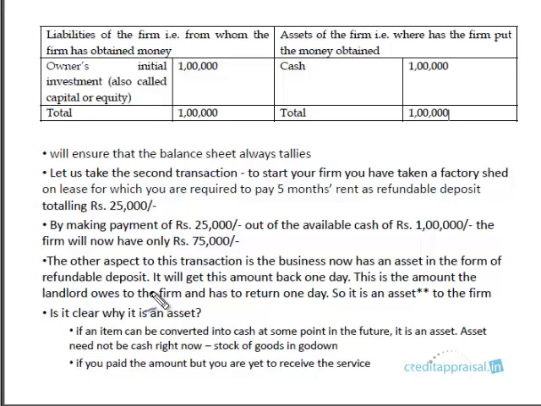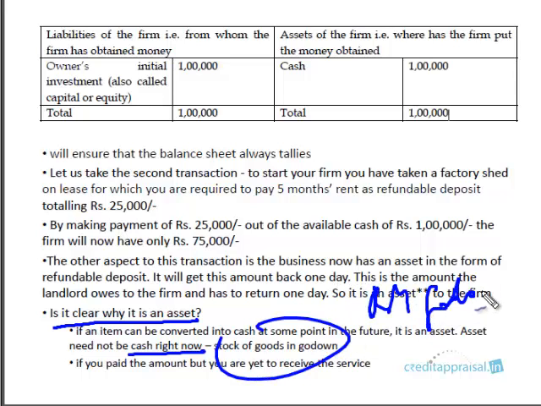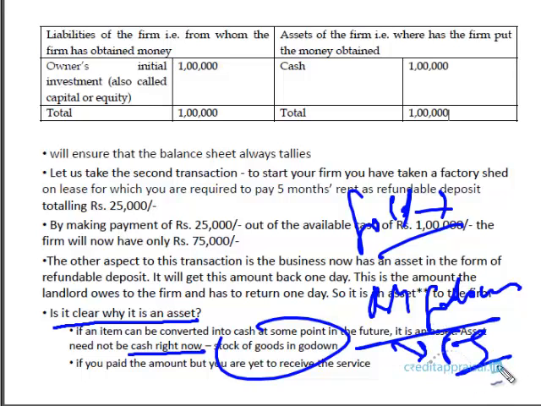As we already discussed, please be clear why this deposit is an asset, right? This deposit is an asset because it will be converted into cash. It will be coming back to the business one day, and hence it is an asset. It is not in cash form right now. Many items in the business are not in cash form right now, like stocks, your raw material. It is an asset to you, right? Just as gold is an asset to you as an individual, for a company, raw material is equal to gold. It will sell tomorrow. It will convert this into finished product, sell it and realize cash. So this is an asset. What is an asset? An asset is an item that can be converted into cash one day.